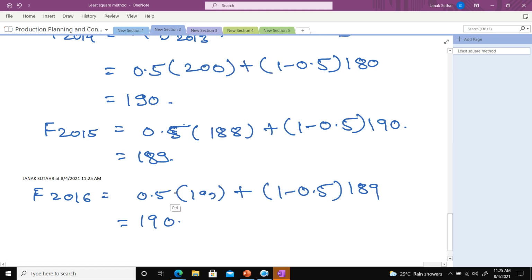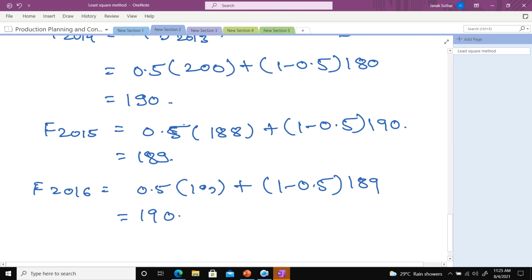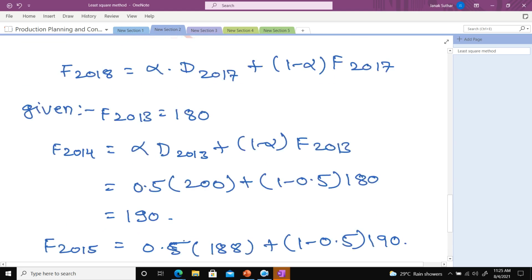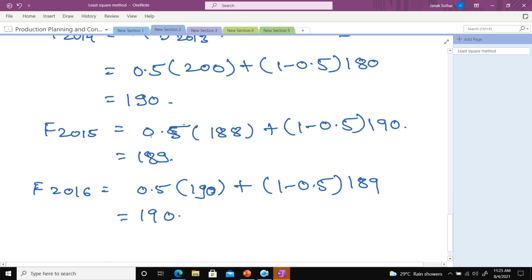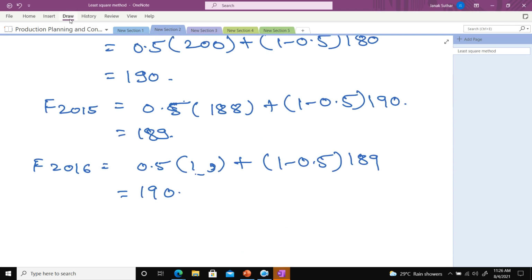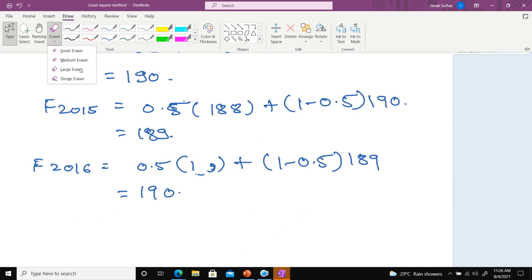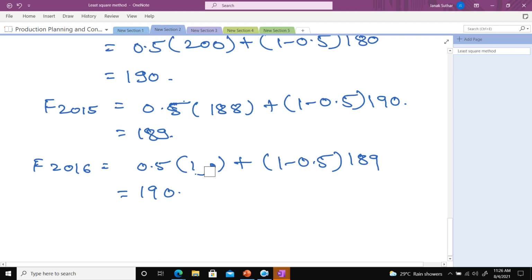For 2016, let me see what the 2015 demand is, one minute. Okay, 179, I am sorry. So by using this 179, can you tell me what will be the value? I am unable to erase here, just wait.